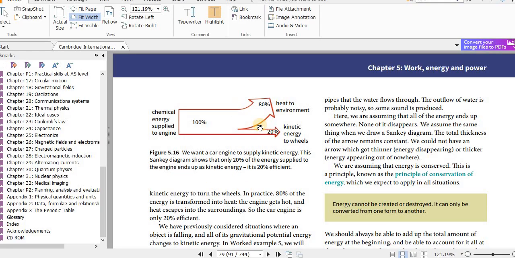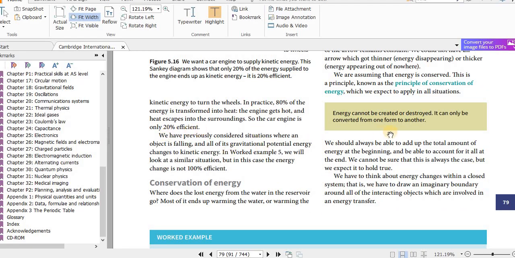This is called a Sankey diagram because the width of the arrow is proportional to the amount of energy. You can see here, let's say this is 10 centimeters, then this width will be 8, this will be 2 centimeters. Chemical energy supplied to engine, heat to the environment, kinetic energy to the wheels. So you can see the majority of the energy is wasted. With this we can even find the efficiency. Efficiency is useful energy output divided by total energy input times 100%. So that will give us 20% efficiency.